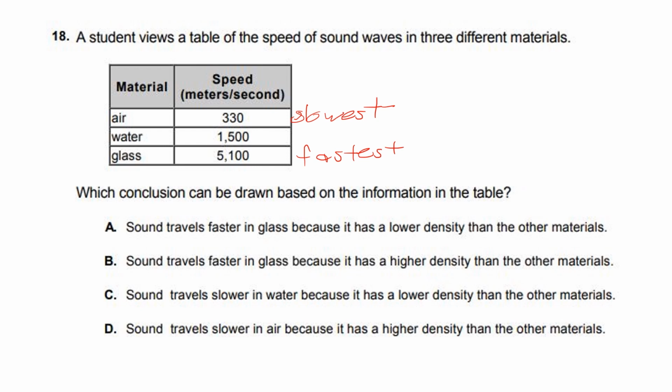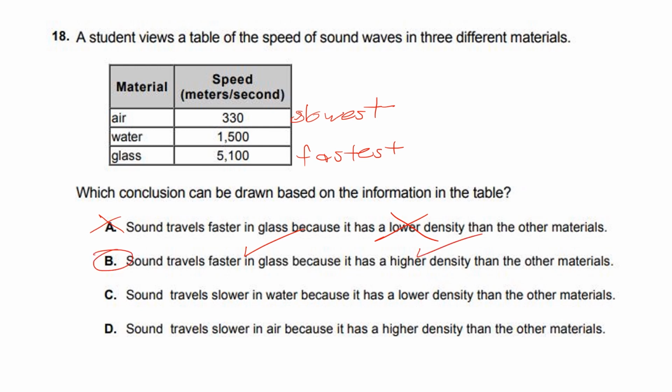So just like I do for all the other questions, I'm just going to break it down into its parts. A, sound waves travel faster in glass because it has a lower density, and that's not true. Glass is actually more dense than the other materials. B, sound travels faster in glass because it has a higher density than the other materials, and that's true, and that part is true as well. So the answer choice is B.